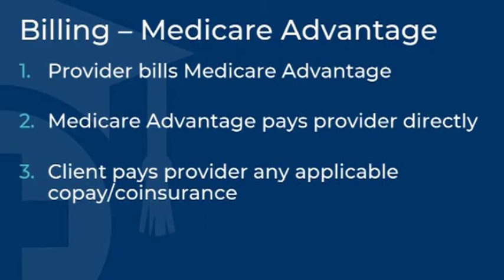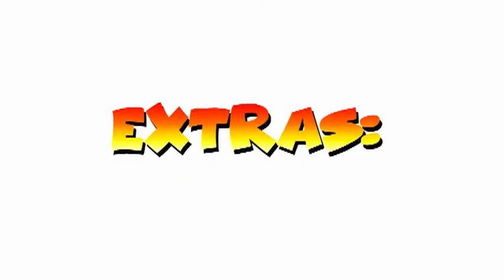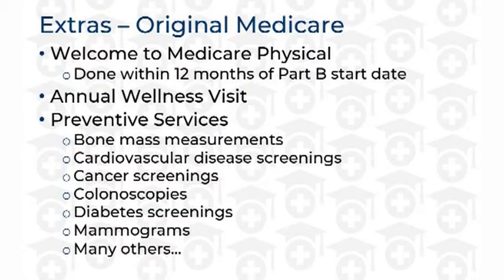If there is an issue with billing, both the provider and the client can reach out to the plan for assistance. Extras. Original Medicare provides few extras, but those that are provided are essential to help a beneficiary stay healthy and active. Upon enrolling in Part B of Medicare, each beneficiary qualifies to receive a full physical within 12 months of joining that will be paid 100%.